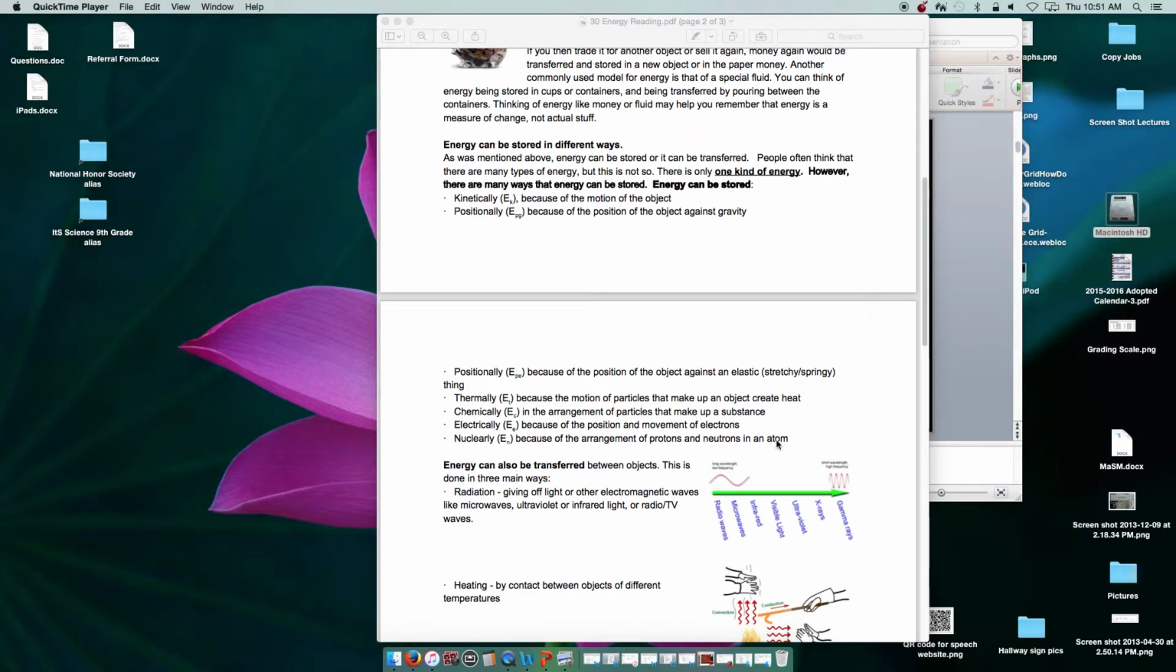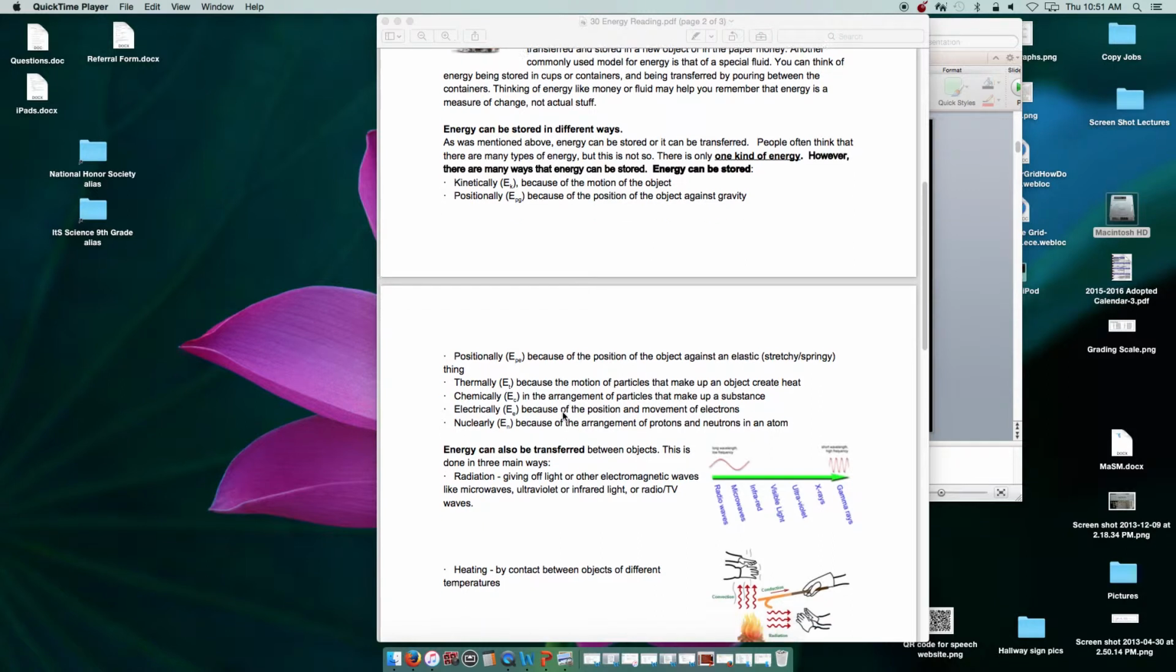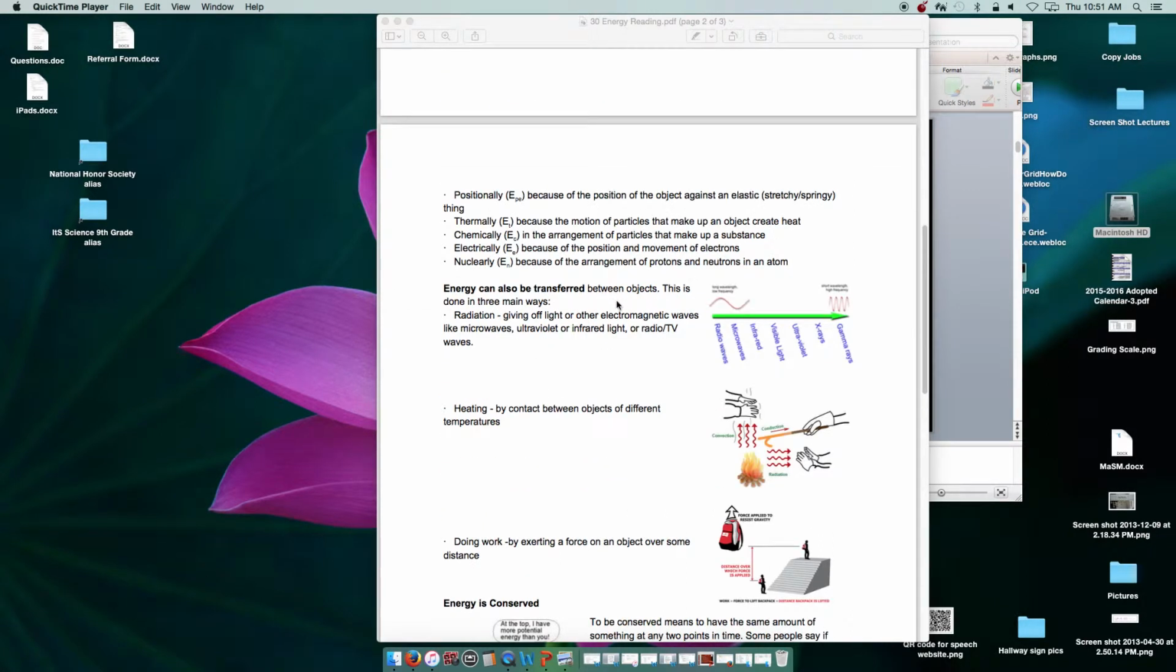All the atoms are those tiny things that make up everything. So this would be things like a nuclear bomb or a nuclear power plant. These are the different ways that you store energy. So maybe you can think now, maybe some other examples of these different ways to store energy, and we'll talk more about that later. Energy can also be transferred between objects.